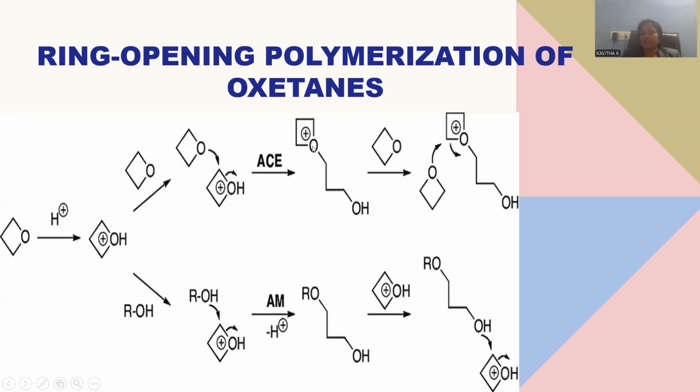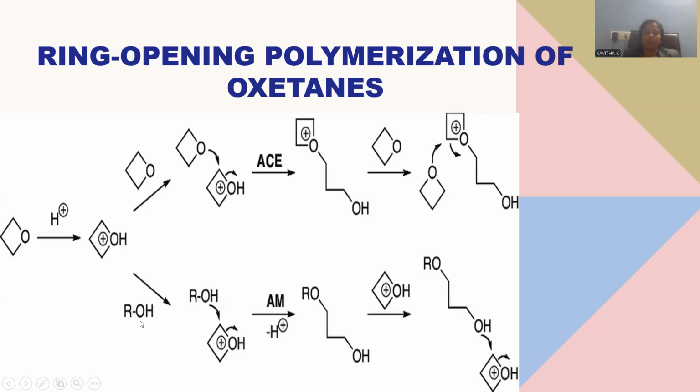Again we noticed a carbocation, but the carbocation again goes for addition with another monomer of the oxygen molecule. So again the reaction will occur. This oxygen will bind to this carbon atom, and ring opening will be carried out, and again you can extend the ring system in the same manner. This is the way the active cationic end mechanism proceeds in order to extend the chain for the polymerization reaction. And the same can proceed with the active monomer mechanism.